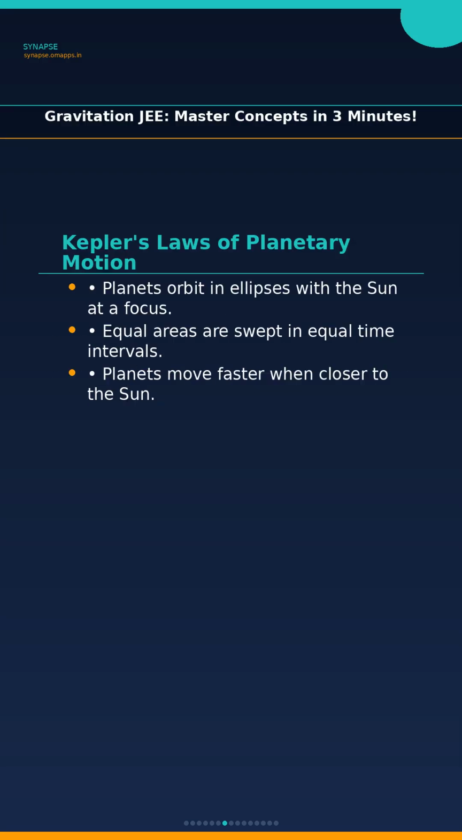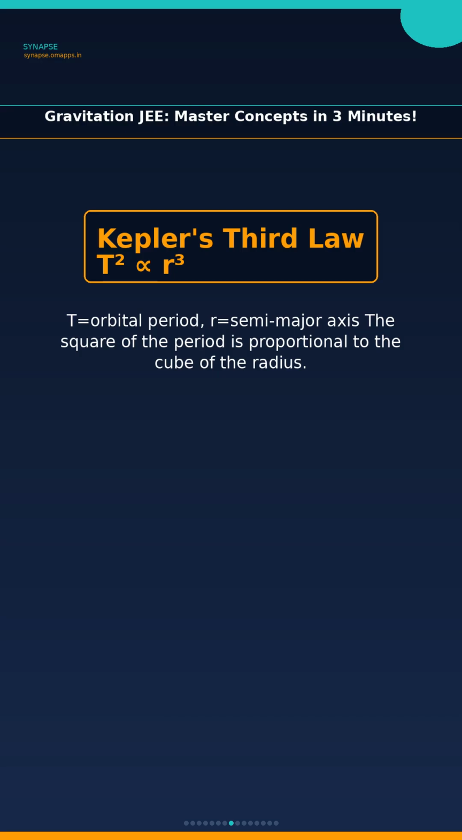Next up, we have Kepler's laws of planetary motion. These laws describe how planets move around the sun. The first law says that planets move in ellipses, not perfect circles. The second law says that planets speed up when they're closer to the sun. Here's Kepler's third law in formula form. T squared is proportional to r cubed. T is the orbital period, how long it takes for a planet to go around the sun. And r is the semi-major axis, which is basically the average distance of the planet from the sun.